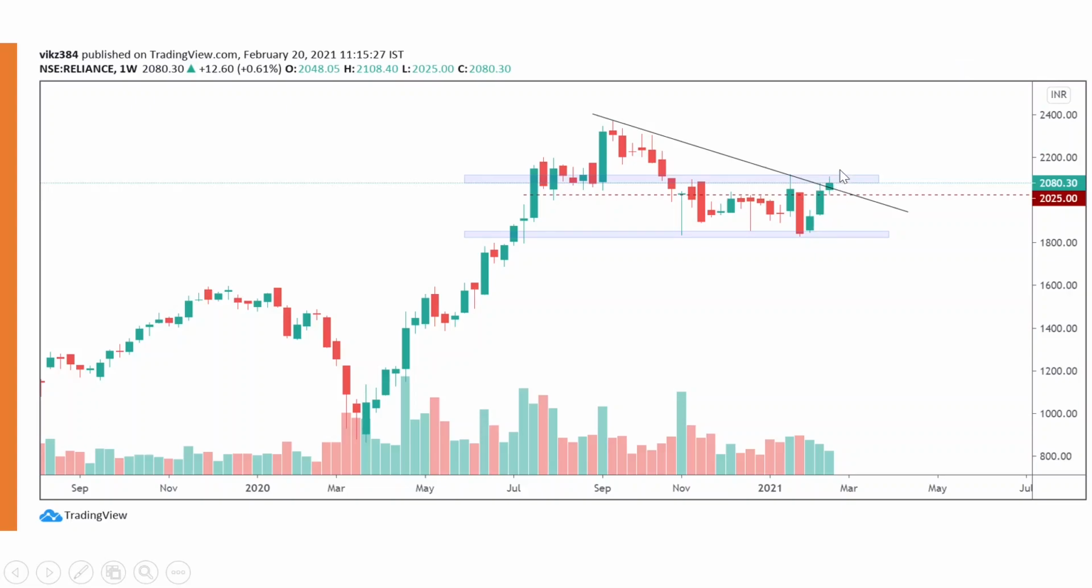If you also see, last week the whole activity was constricted in the upper part. So there was a consolidation in the upper part of this range, which is bullish. Here also, if you see, the resistance has now turned into support. So Reliance is clearly bullish here unless there is a big sell off in the next week.